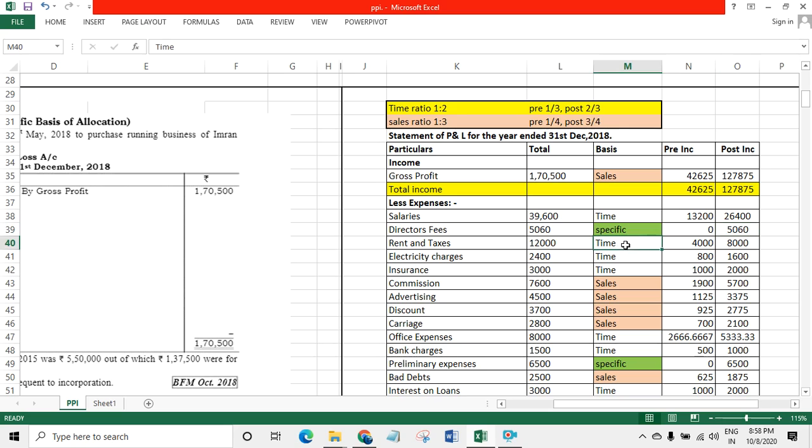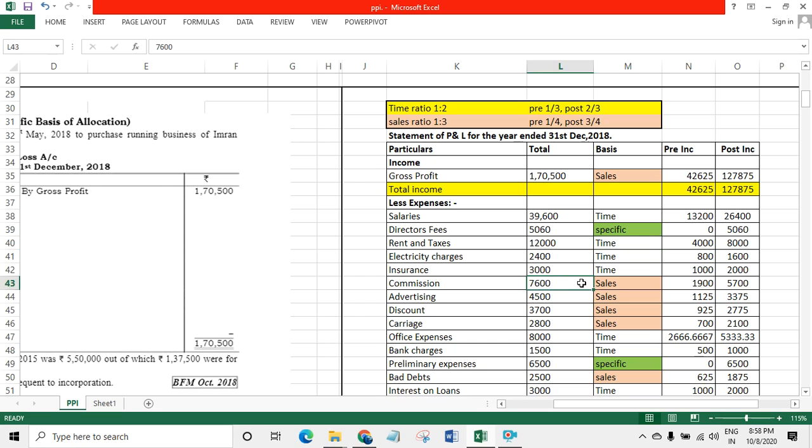Rent time ratio, that means 1/3 and 2/3. Multiply 12,000 into 1/3 and 2/3. You will get 4,000 and 8,000. Electricity charges 2,400. Time ratio 2,400 into 1/3, 2,400 into 2/3, 1,600. Insurance time ratio 3,000 into 1/3, 1,000, 3,000 into 2/3, 2,000.